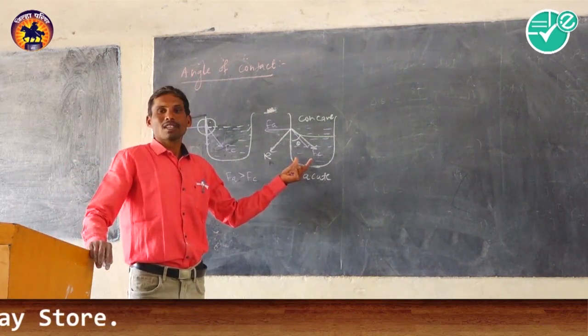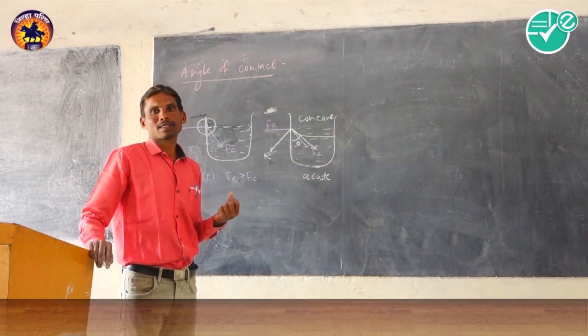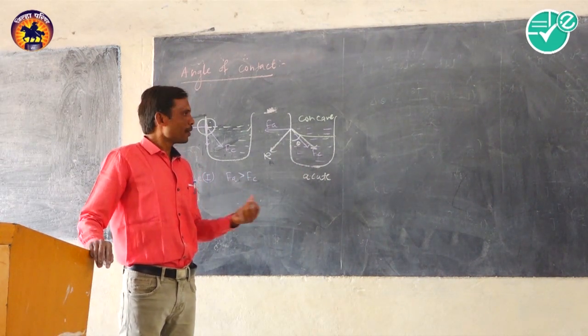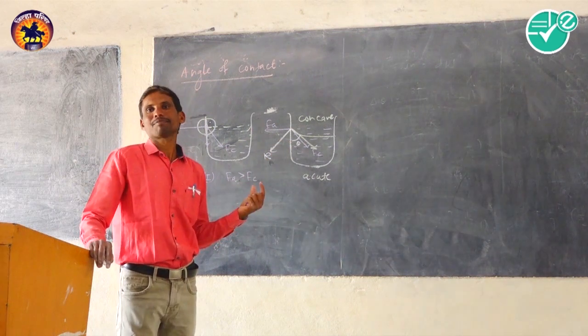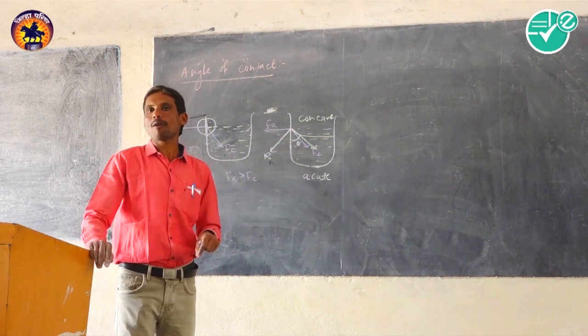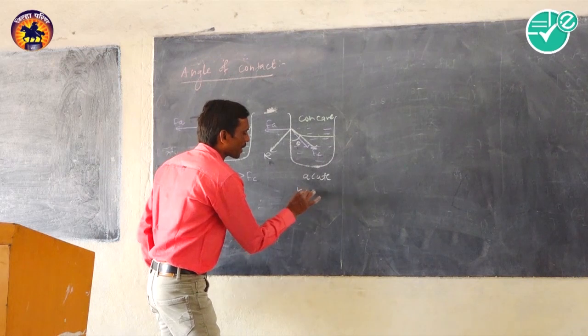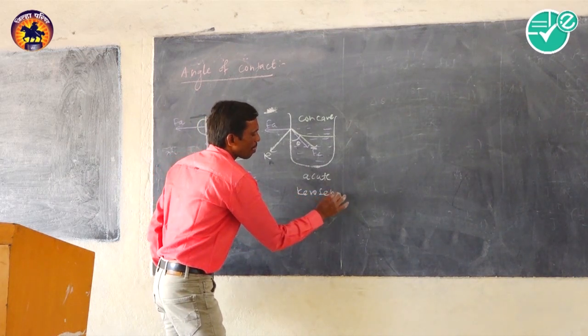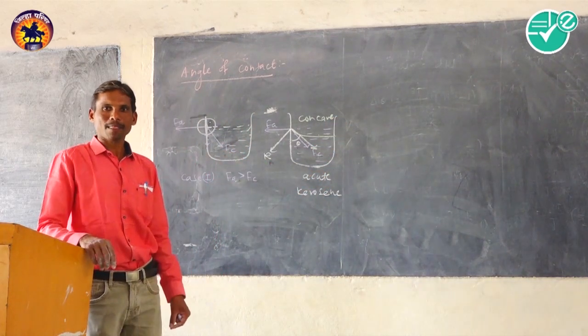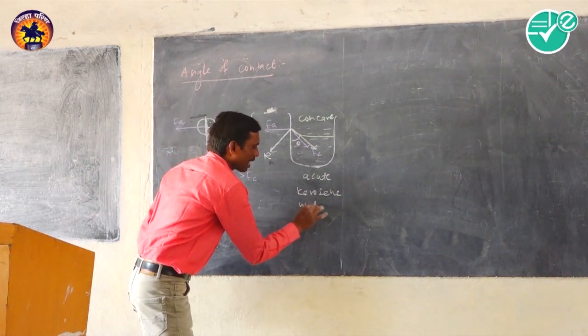Examples of a pair of liquid and solid in which an acute angle is formed are kerosene in contact with any surface, or water in contact with glass.